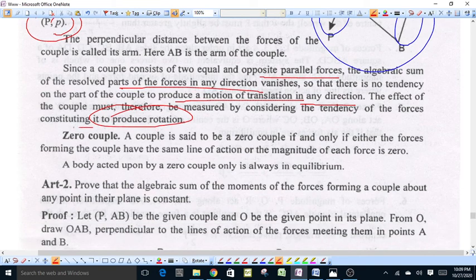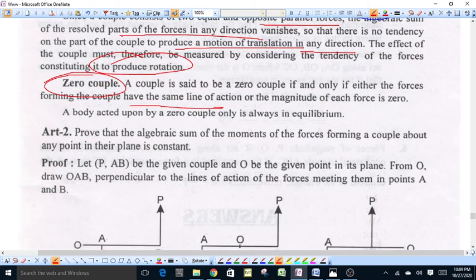Now, what is a zero couple? A couple is said to be a zero couple if either the forces forming the couple have the same line of action or the magnitude of each force is zero. A body acted upon by a zero couple is always in equilibrium.